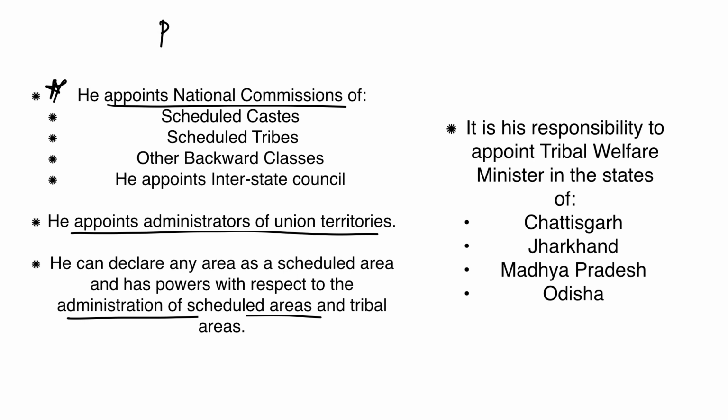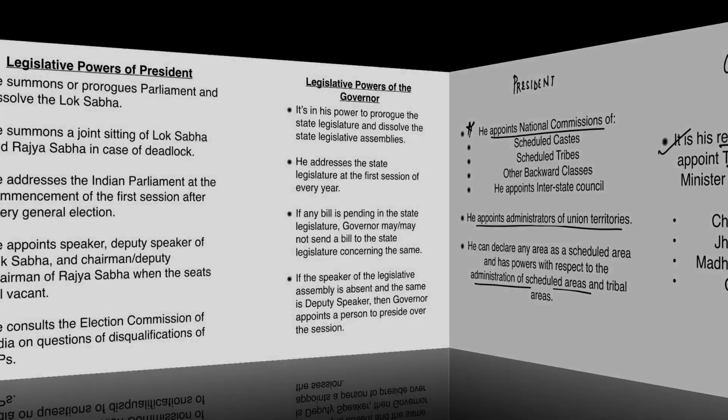She will appoint the interstate council in case there is a conflict. She'll appoint the administrators of the union territories, and she can also declare any area to be a scheduled area, and every power in respect to the administration of that area will be with the president. Governors of the state of Chhattisgarh, Jharkhand, Madhya Pradesh and Odisha will be appointing tribal welfare ministers in their respective states. Let's look at the legislative powers of the president and the governor.